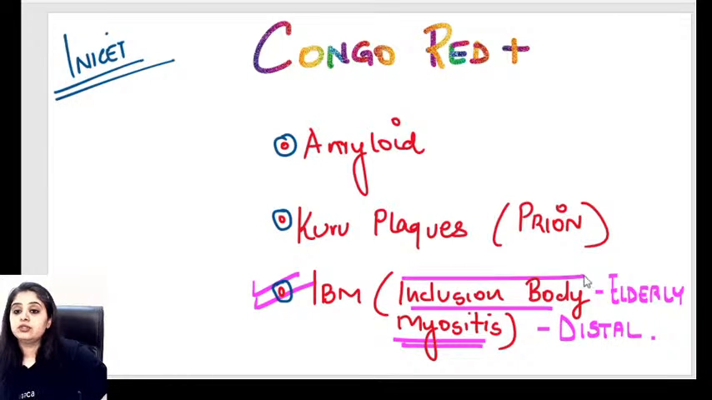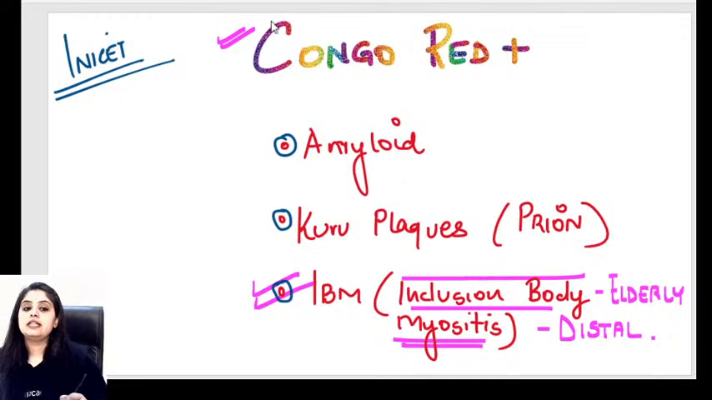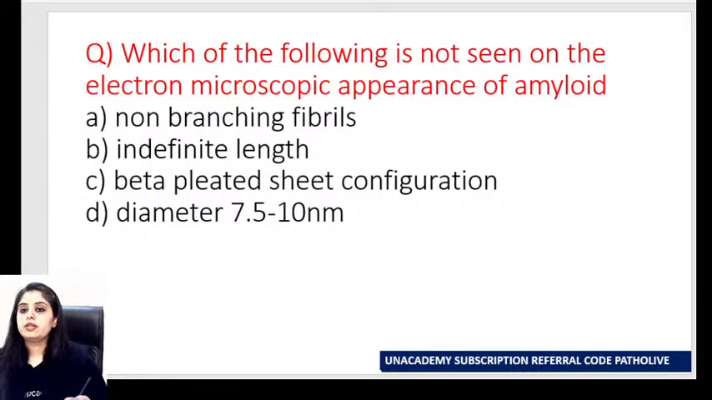And inclusion body, so they will ask you in inclusion body myositis, the inclusions that you see are positive for which stain? They are positive for Congo red. So other than amyloid, everyone has done right. And now we come to this question: which of the following is not seen on electron microscopy? Because we have done light microscope, we have done fluorescent microscope. Now we need to know what is the appearance of amyloid on electron microscope. Not seen. Everyone's giving me a right answer. Okay, amazing. Everyone knows the answer. So this is not seen.